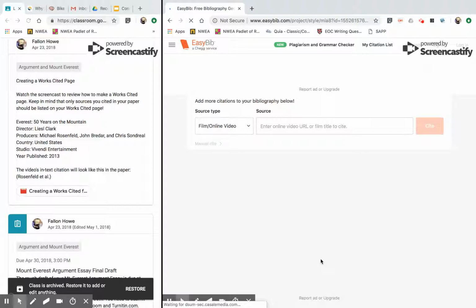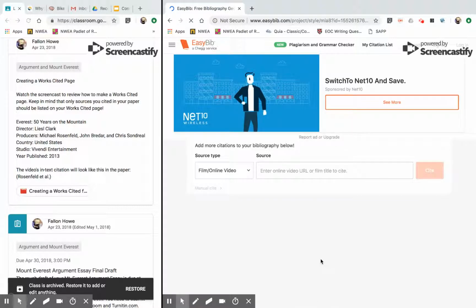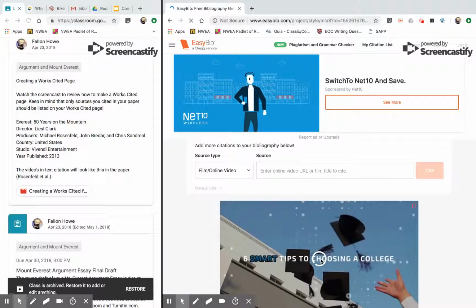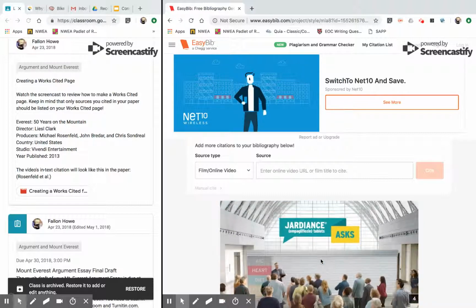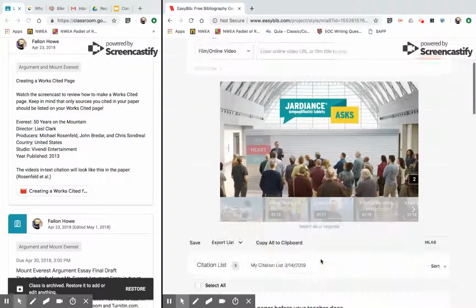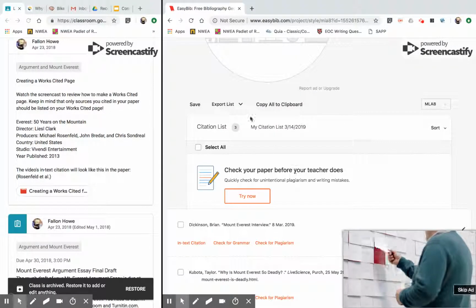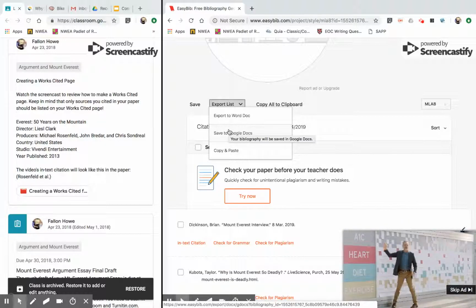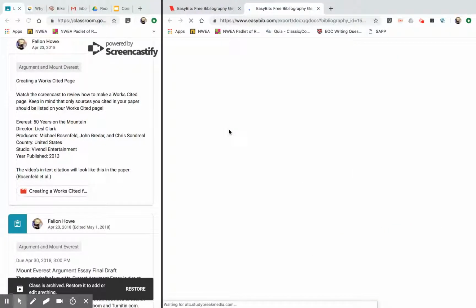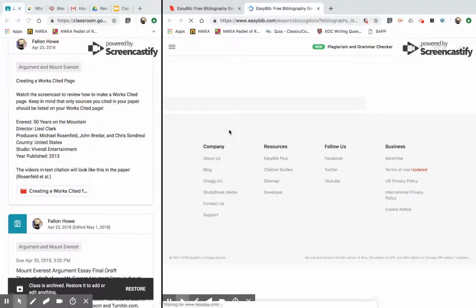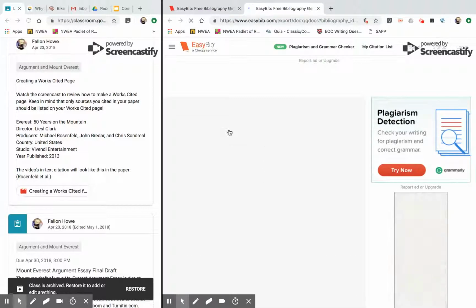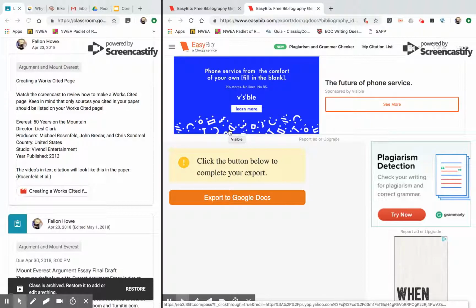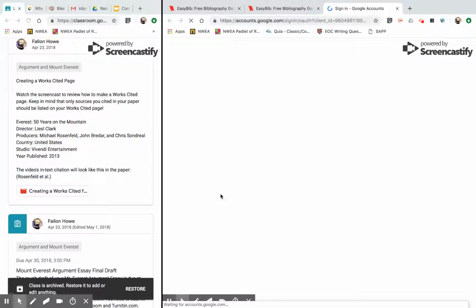Now, when all of your citations are completed, and again, you'll have to cite everything that you cite in your paper. Every source that you cite in your paper has to have a works cited entry that corresponds to that citation. When you're done, though, you'll come down to your list and you will click Export List, and you will export that and hit Save to Google Docs. If you've never exported from EasyBib before, it may ask you if your account will allow EasyBib, and just select yes, you will allow EasyBib to export and access your Google Docs.